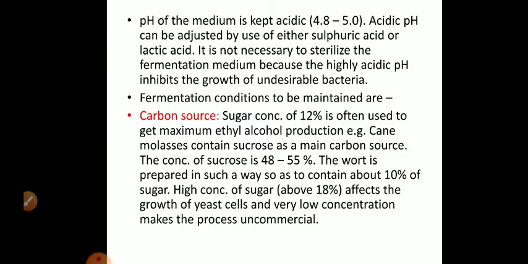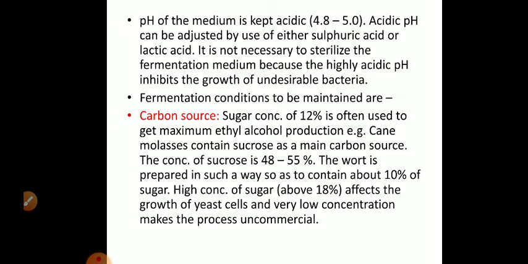Number one, carbon source. The maximum sugar concentration of the raw material should be 12%. A sugar concentration of 12% is often used to get maximum ethyl alcohol production. Cane molasses contains sucrose as the main carbon source, and it contains 48 to 55% of sucrose. So naturally it has to be diluted.